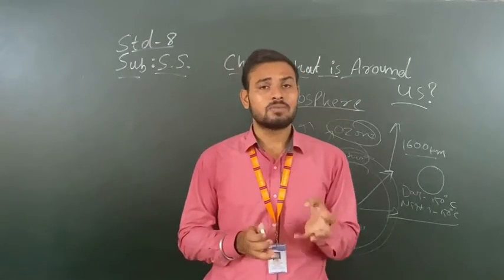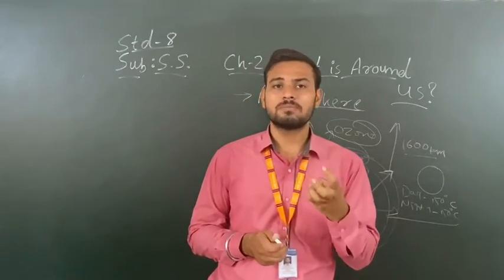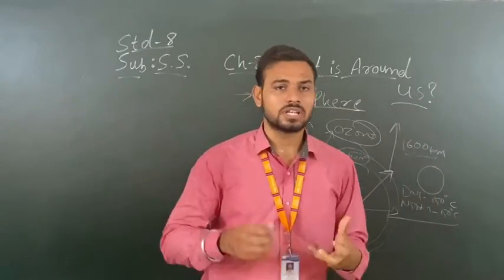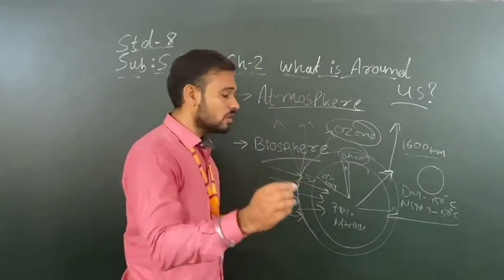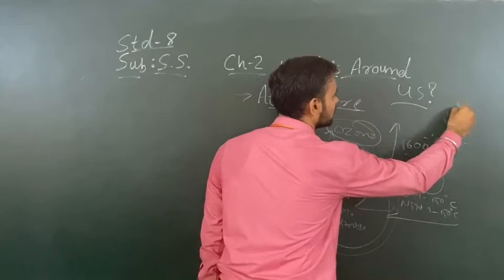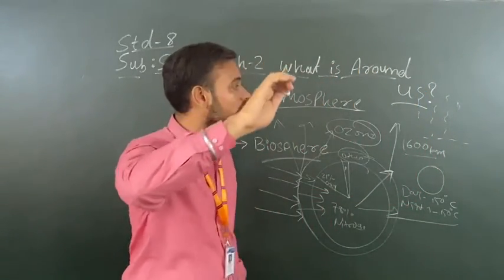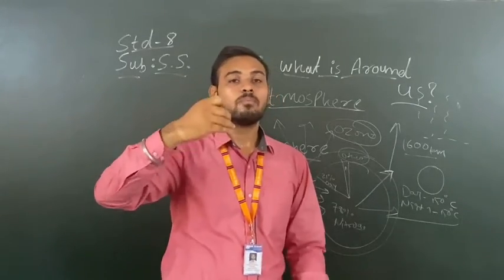In the atmosphere, the water vapor, the moisture, is very important. Now, how does the water vapor go into the atmosphere? You know very well about evaporation. When the water heats up, it converts into steam, and when the steam rises up in the atmosphere, it is considered as moisture.